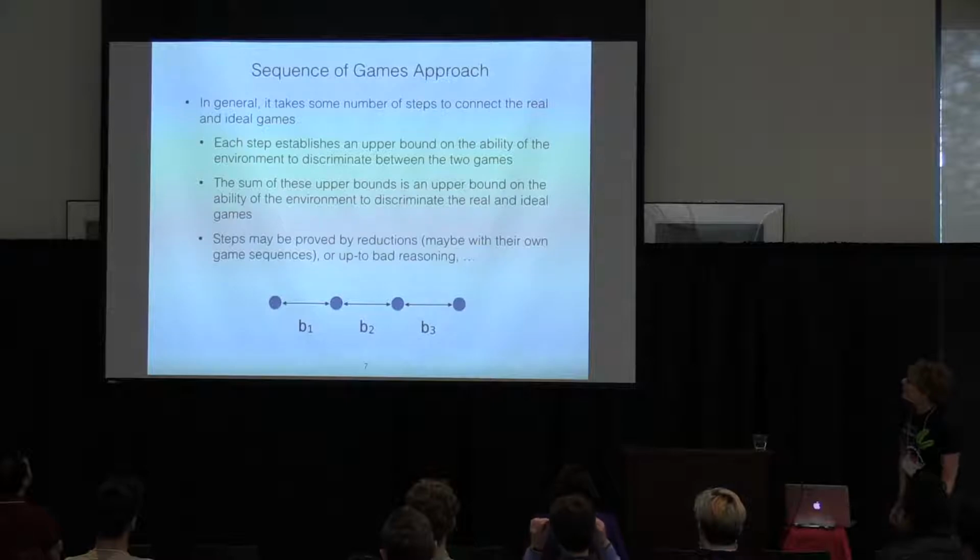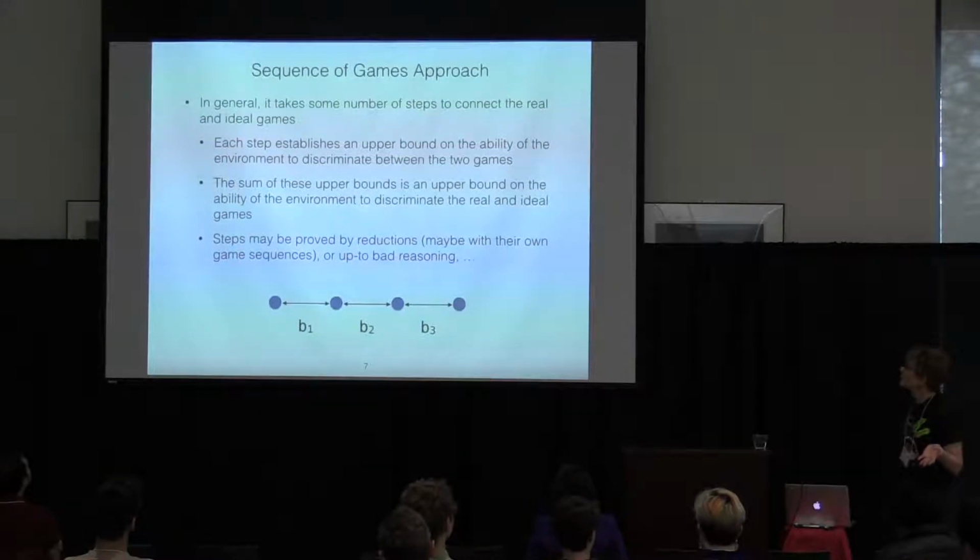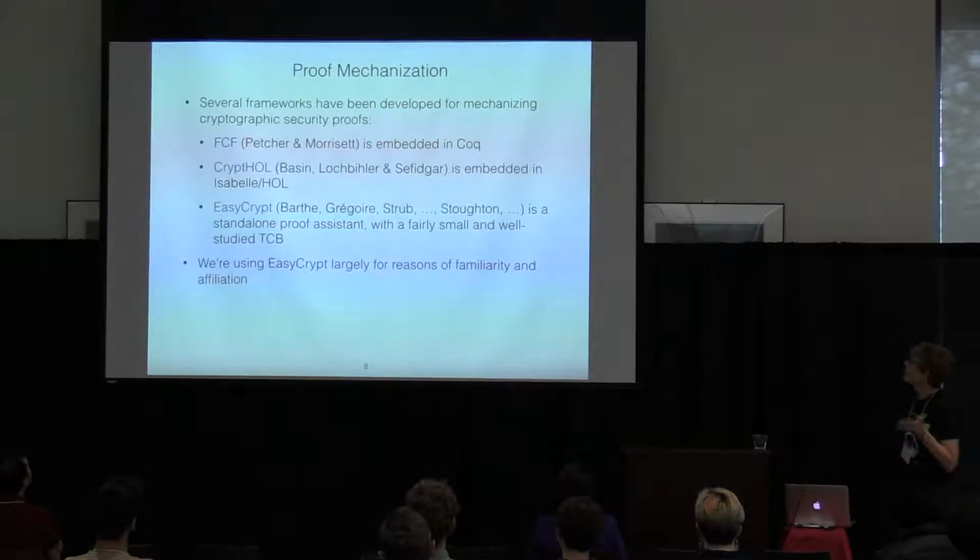And we're going to be working in the sequence of games approach, and so the game hopping approach. And so, of course, in this style, each step in the trek from the real to the ideal game has a cost to it, and you sum all those costs to get the overall upper bound, the overall strength of security. So what about proof mechanization? I'm going to be really brief here.